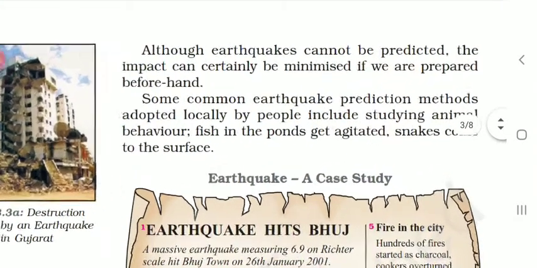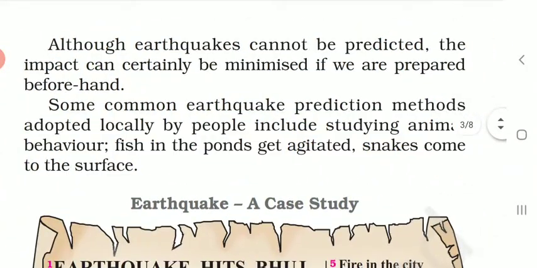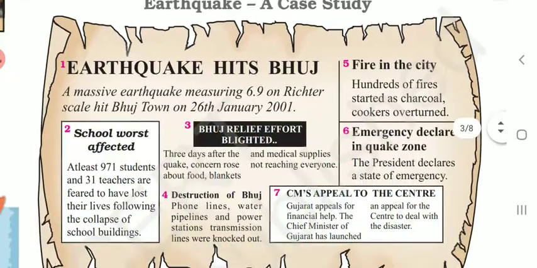Although earthquakes cannot be predicted, the impact can certainly be minimized if we are prepared beforehand. Some common earthquake prediction methods adopted by local people include studying animals' behavior. Fish in the pond get agitated, snakes come to the surface.